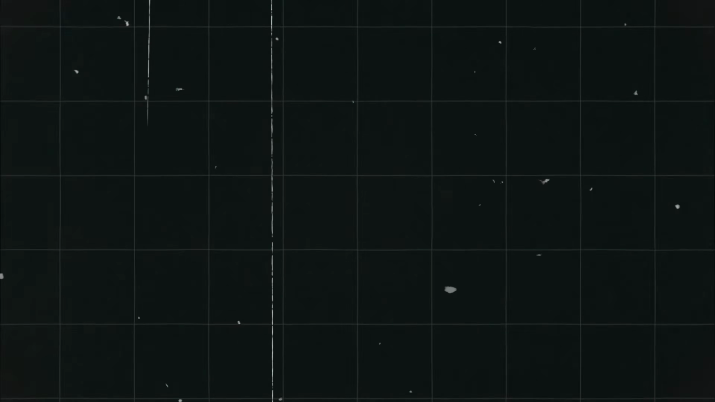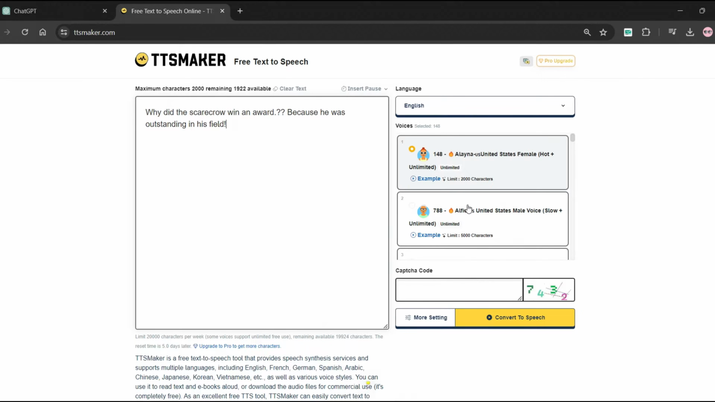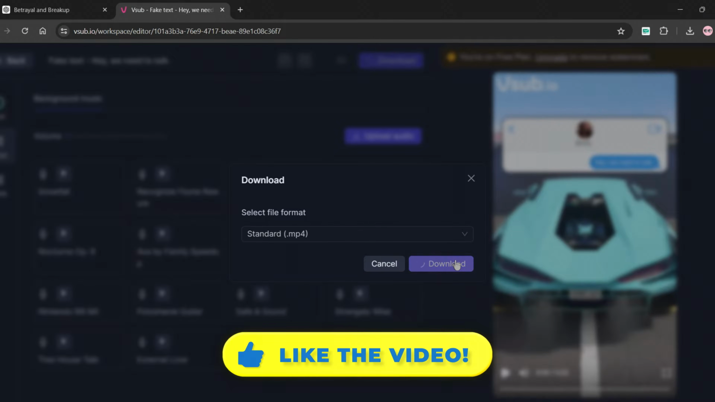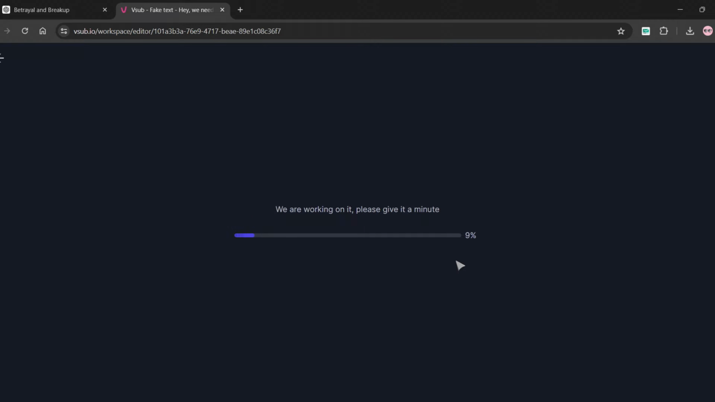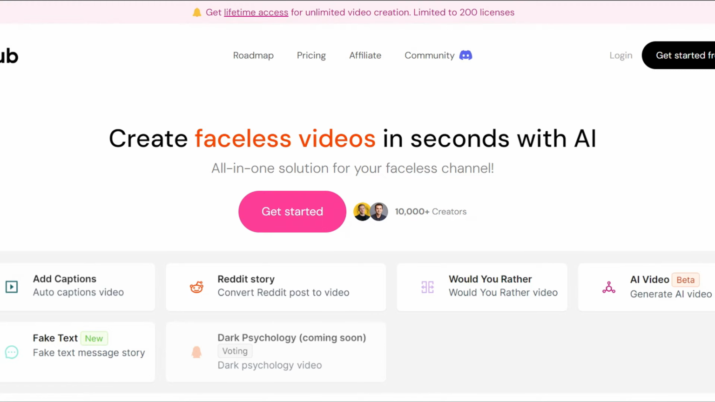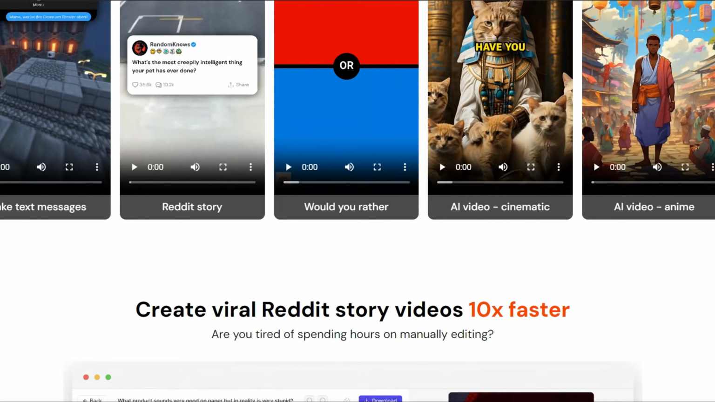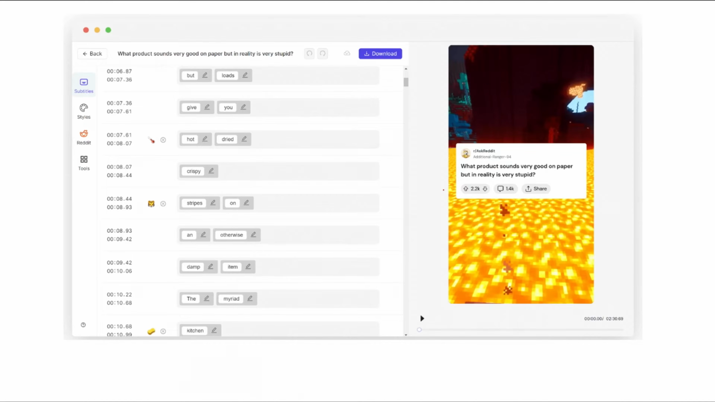Alright, our story is ready. You can download background videos, generate voiceovers, and then edit them with a video editor. But honestly, it's a waste of time as an AI tool can create the same video in minutes and within a few clicks. Introducing VSub, an AI-powered video generator tool. It can generate captions for your video, convert Reddit posts to video, and more in just a few minutes.